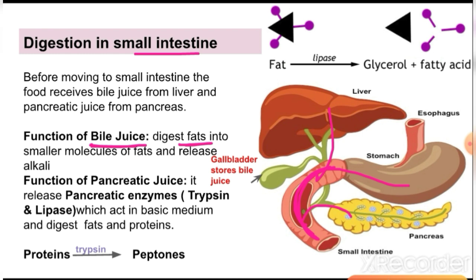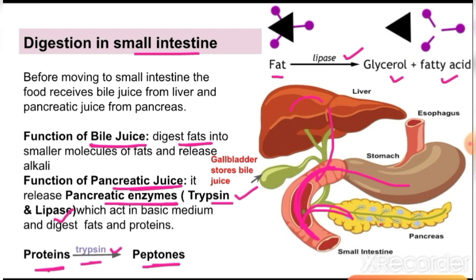And the function of the pancreas is to release its secretion, which contains pancreatic juice. This pancreatic juice has pancreatic enzymes, named trypsin and lipase. Trypsin acts on proteins, converting them into peptones, and the fats get converted into glycerol and fatty acids with the help of lipase. So lipase and trypsin are present in the pancreatic juice, which is released from the pancreas.